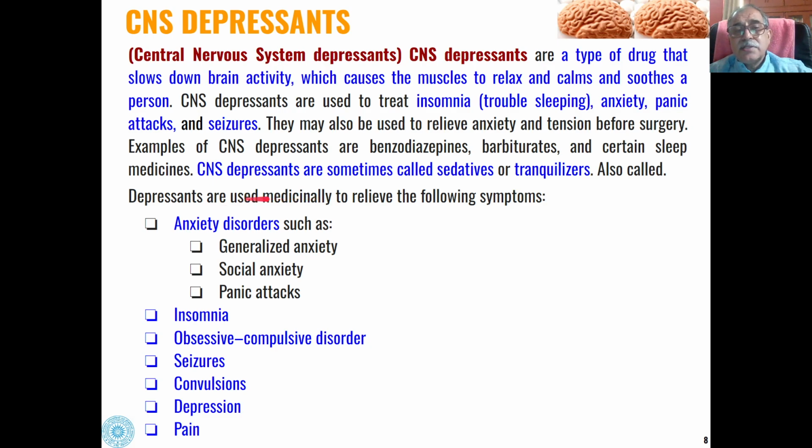So depressants are used medicinally to relieve the following symptoms, as I have told you earlier also: generalized anxiety, social anxiety or panic attacks, that is anxiety disorders, insomnia, then obsessive compulsive disorder, seizures, convulsions, depression, and pain. To treat all these types of conditions, CNS depressants are generally used.